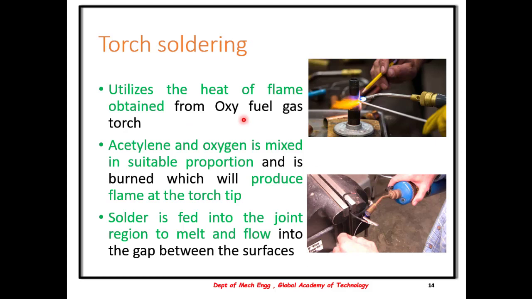In the torch soldering method, the heat of the flame is used, and the flame is usually from an oxy-fuel gas torch. You can see here a cylinder containing the oxygen and the fuel, that is acetylene. Usually acetylene is used, and it is mixed with oxygen in suitable proportion and burnt, which produces the flame at the torch tip. You can see the flame being generated here, and the solder is fed into the joint region to melt and flow into the gap, and thus the joint is formed.